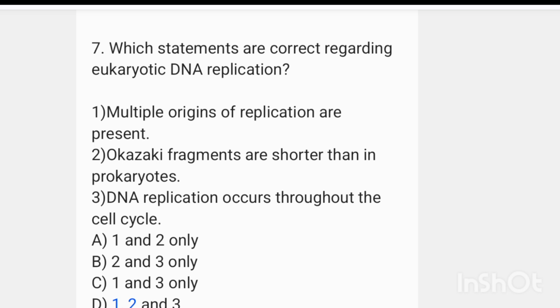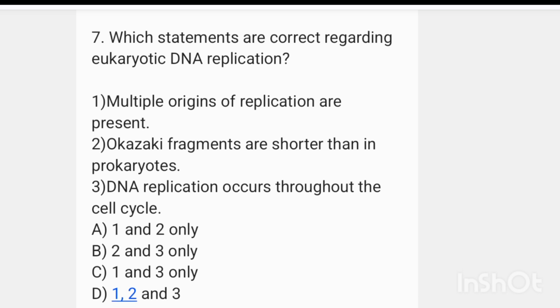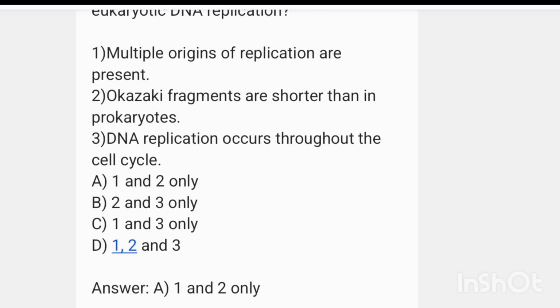So first statement, multiple origins of replication are present in eukaryotes. That's correct. Okazaki fragments are shorter than in prokaryotes. That's also correct. Third statement is incorrect. DNA replication occurs throughout the cell cycle is not correct. So answer is option A, 1 and 2 only.